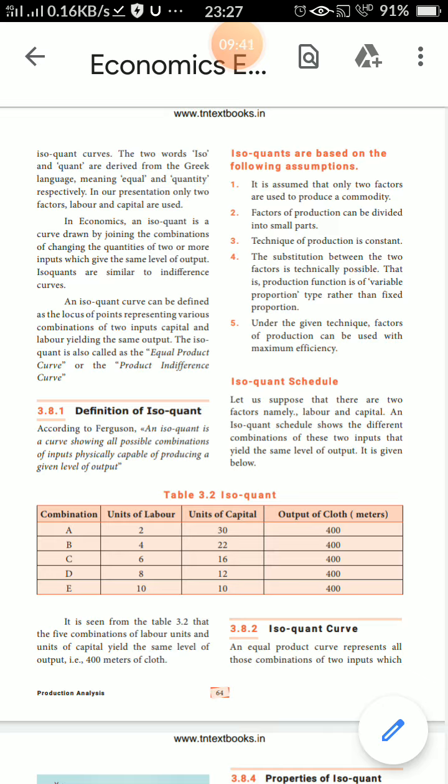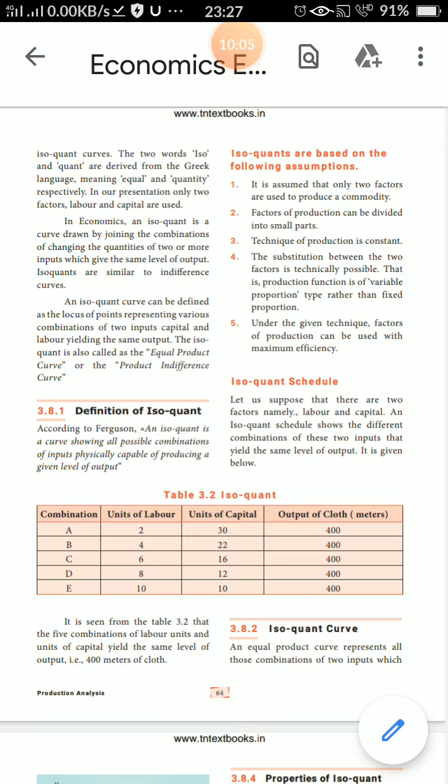It is seen in the table 3.2 the 5 combinations of labor unit and unit of the capital yield the same level output only, that is 400 meters of cloth. Input is increasing, output is same level, the cloth is at the same constant level only.